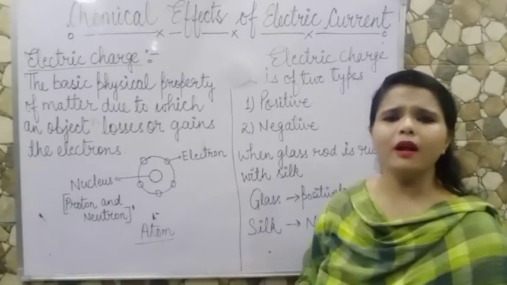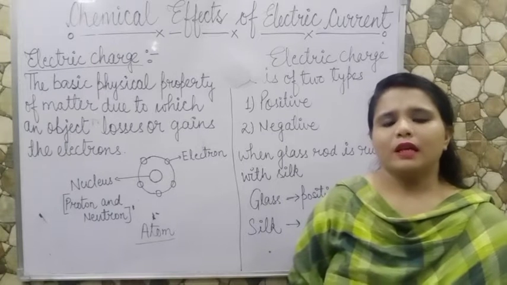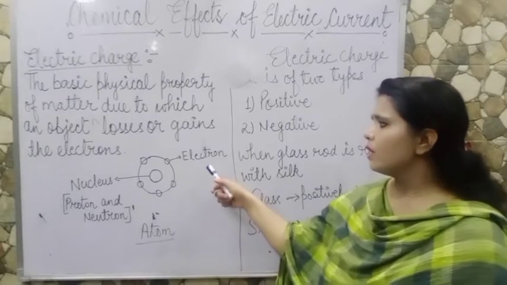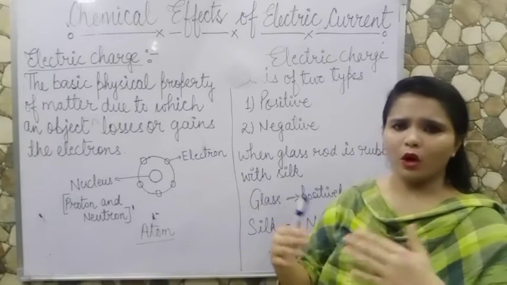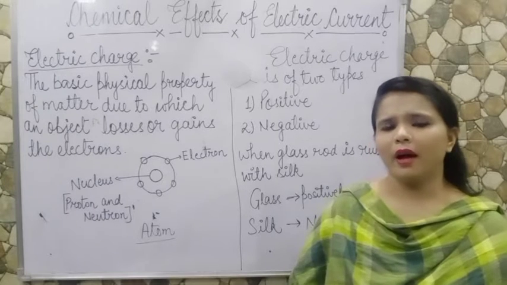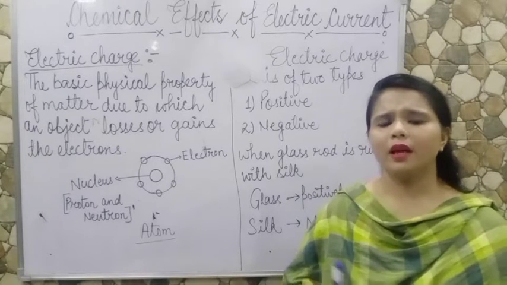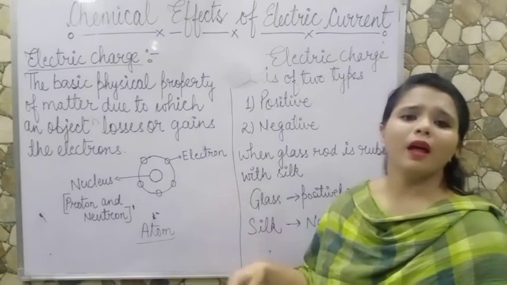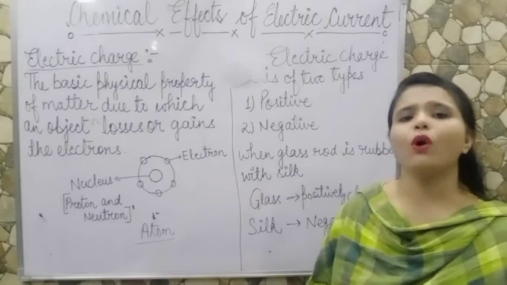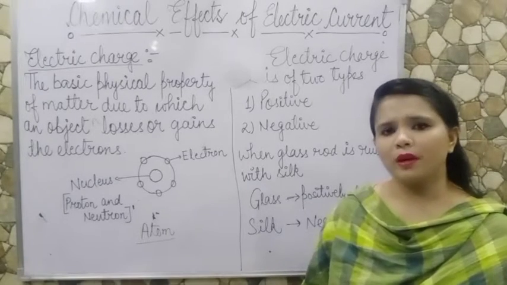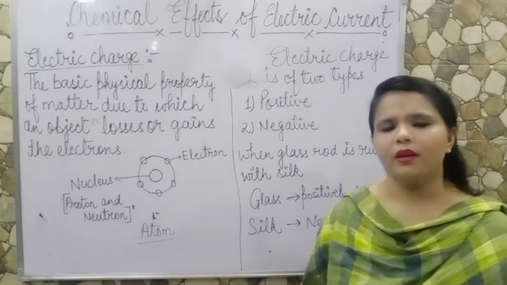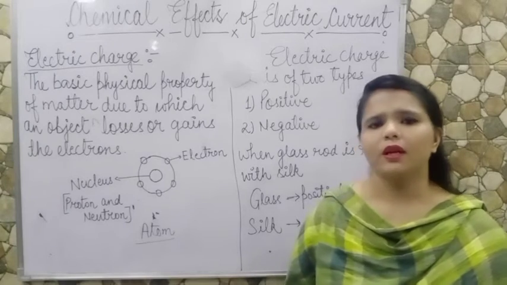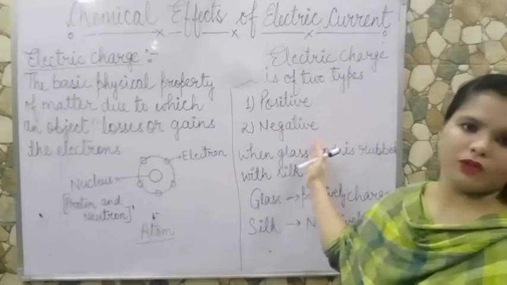So electrons are free to move, especially in conductors. If electrons are revolving around the orbits, they can pass by. Means any object can gain or lose electrons easily. So when any object loses electrons or gains electrons, then it is said to be a charged object. There are two types of charge, that is positive charge and negative charge.